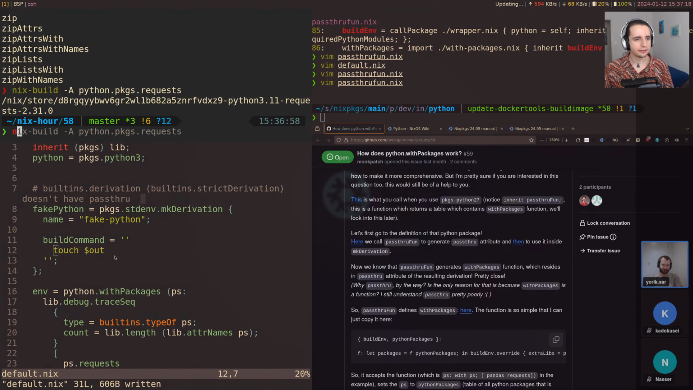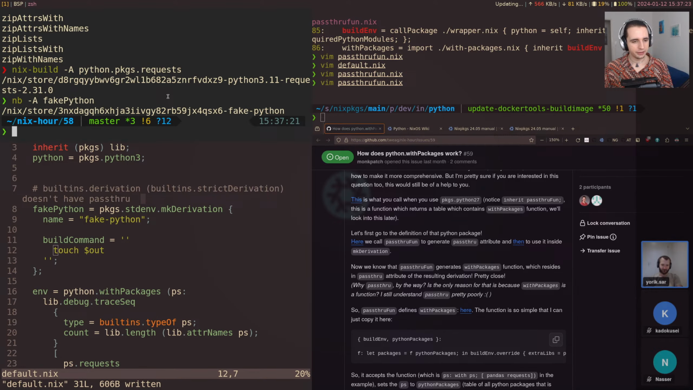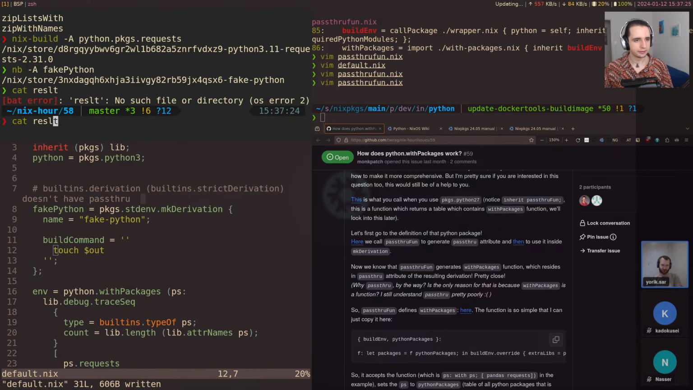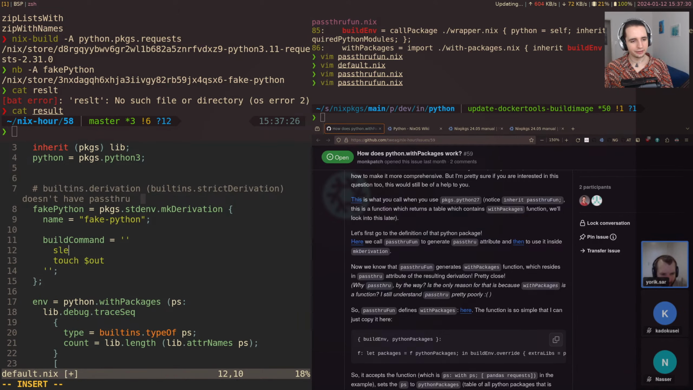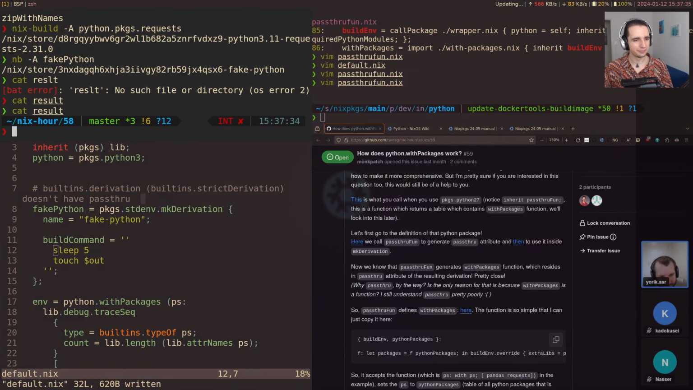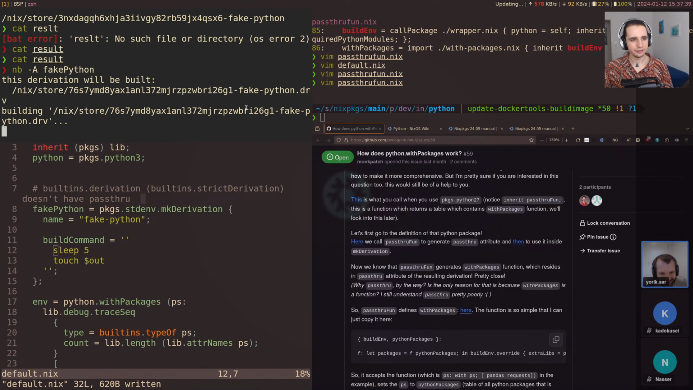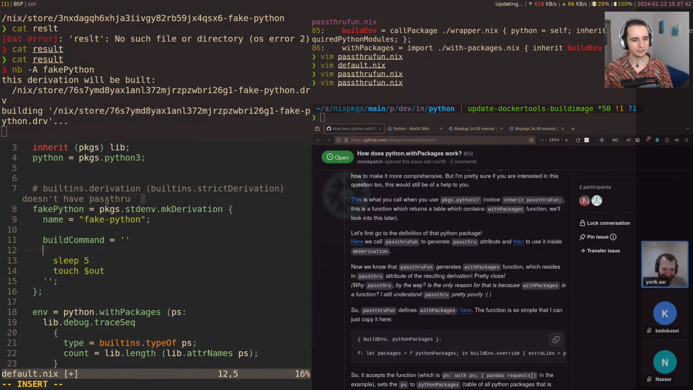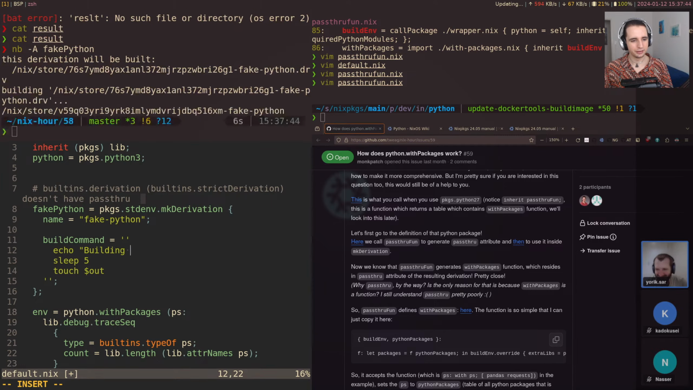So build command. Okay, let's build fake Python. I think I did it already. So fake Python, and that's currently empty. Okay, and now let's simulate actually building Python, very simply with a sleep 5. So it's taking some time. Okay, and yeah, let's also do an echo. Building Python, wait 5 seconds. So yeah, that works.